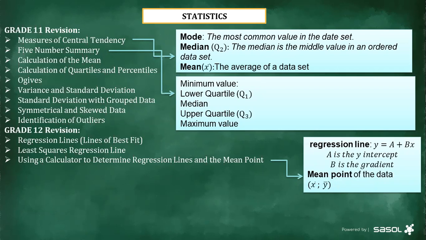And then these two, the regression line equation as well as the mean point, are going to help us when we have to plot the line of best fit on the scatter plot. But I'm going to explain it in detail at a later stage, because this question you can check in the majority of question papers or previous question papers. They like to ask this question of the regression line, or to determine that equation in the form of y equals a plus bx. The same with the midpoint. It's very, very important.